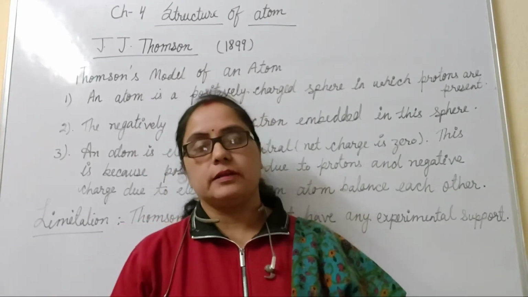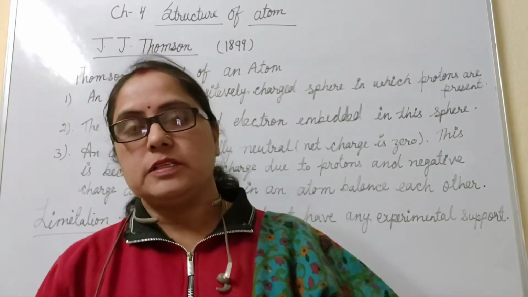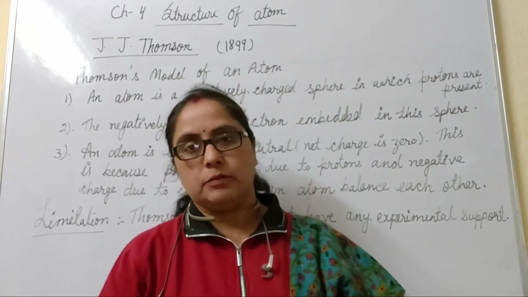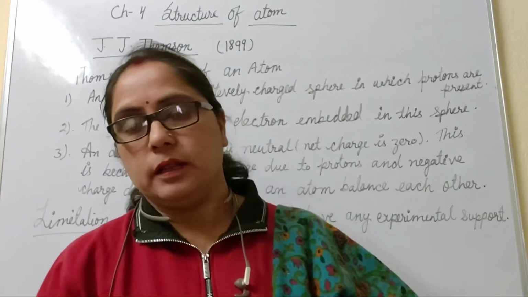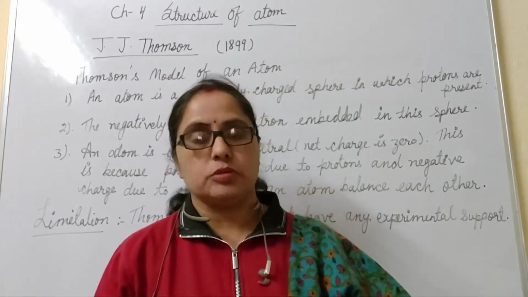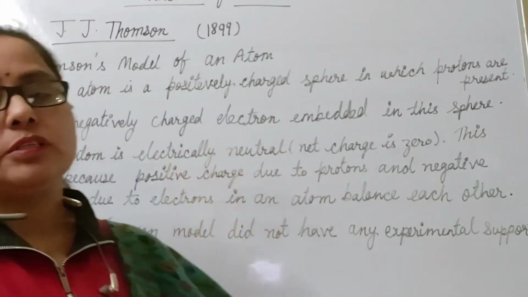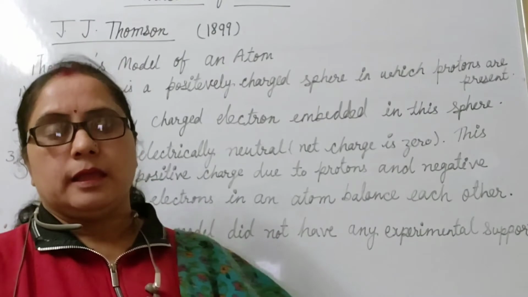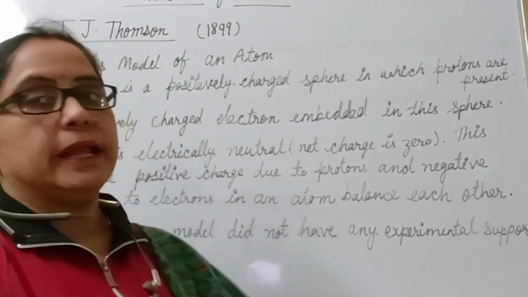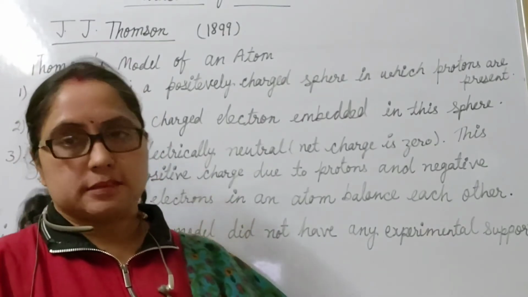After the discovery of the electron and proton by J.J. Thomson and Goldstein, for the first time J.J. Thomson gave the figure of an atom, or gave a model, in which he told where the electrons and protons are present. According to him, an atom is a positively charged sphere in which protons are present. Second, he said that the negatively charged electrons are also embedded in this sphere.